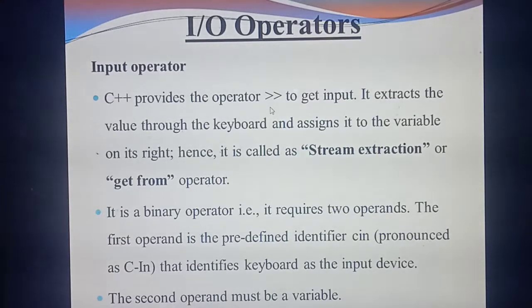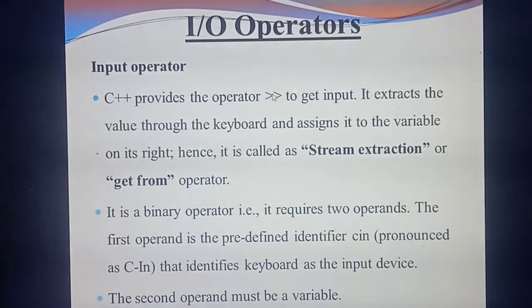This process we are calling stream extraction, or get from operator. Understand what's the input symbol you are using? The two greater than symbols. What's the use of this symbol? It is used to get what you are typing from the keyboard. From the keyboard it will get the input, take the value and assign it to the variable, for example a equal to 5.